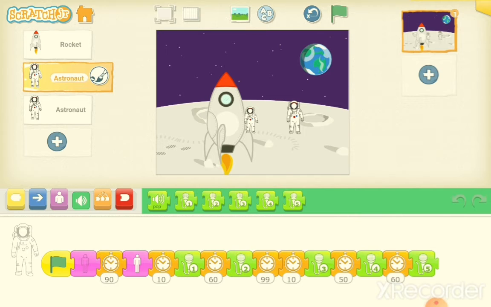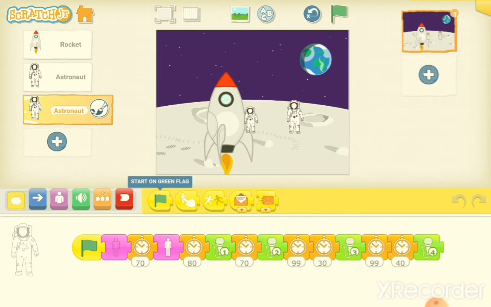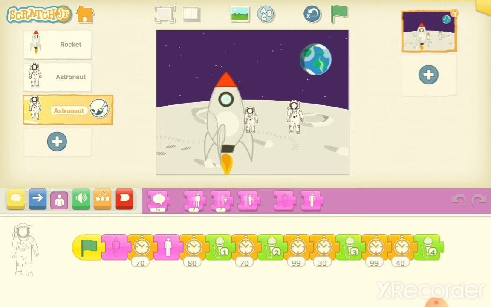Now when you touch the second astronaut in the sprite section, you can see there is another script. Only four blocks we have taken. The first one is start on green flag. The second is hide, that is in the looks block.